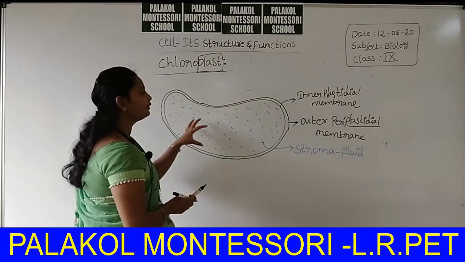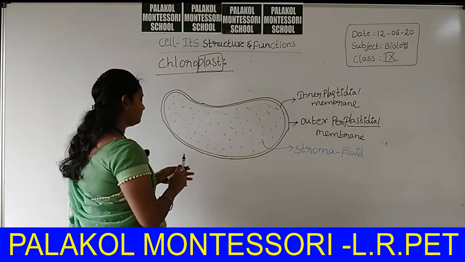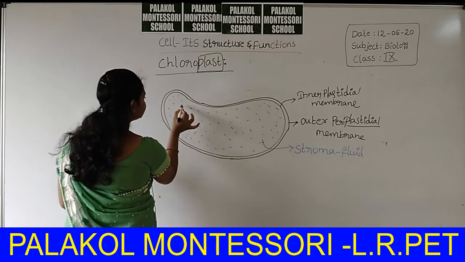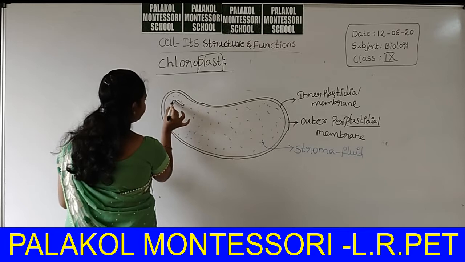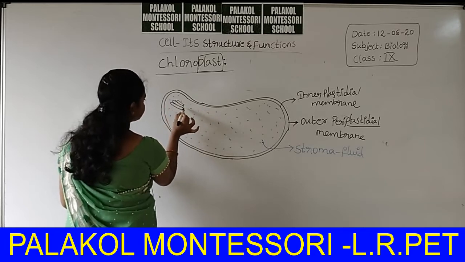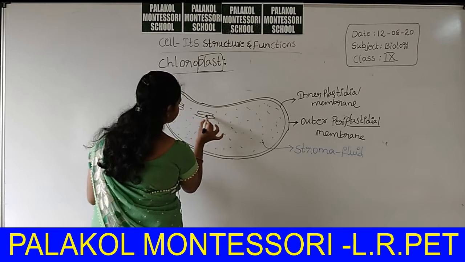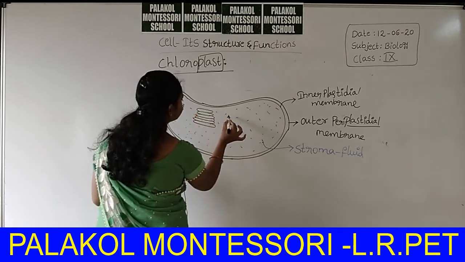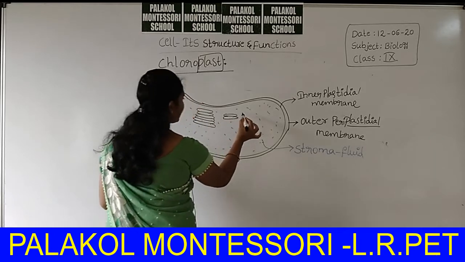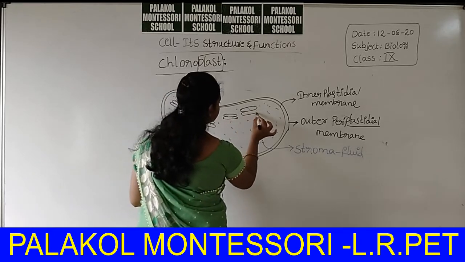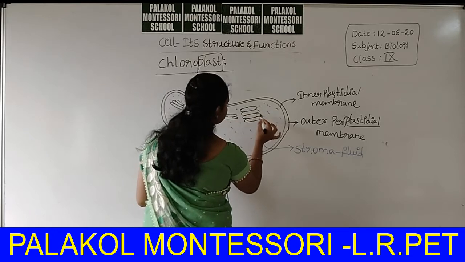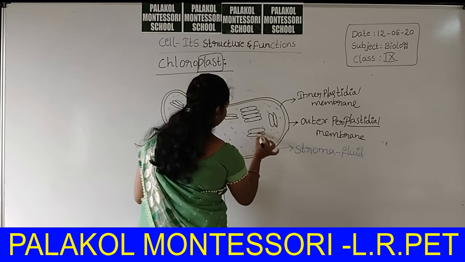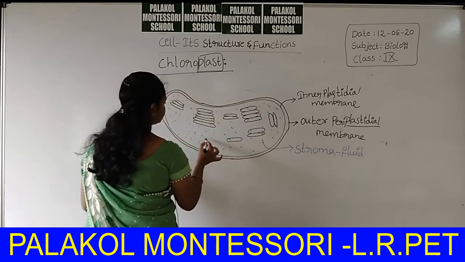Okay, in this fluid matrix, that is stroma, there are stalks of thylakoids present. Stalks, nothing but they are arranged one above the other. That's why stalks of thylakoids. These are the thylakoids. It is thylakoid.